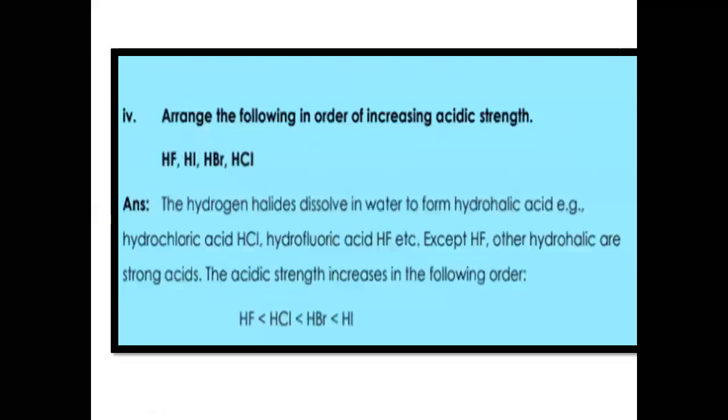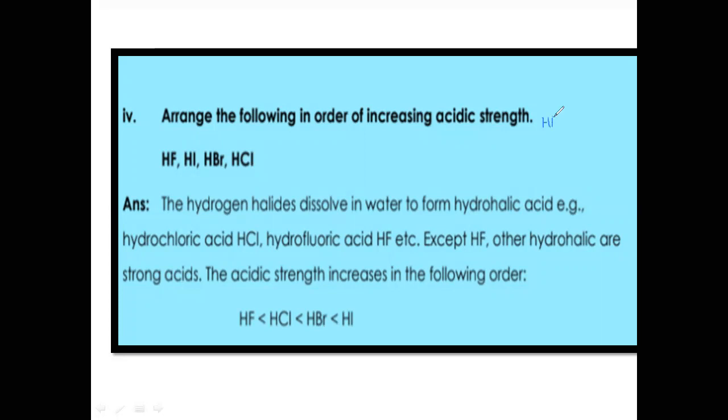Question number 4 is, arrange the following in order of increasing acidic strength. I told you all these acids are from group number 7. And if you remember, I told you that when we are moving from top to bottom along the group, what will happen? The first one is fluorine. Fluorine reacts with hydrogen and will form an acid called hydrofluoric acid.